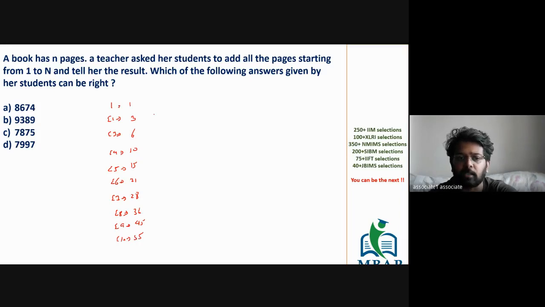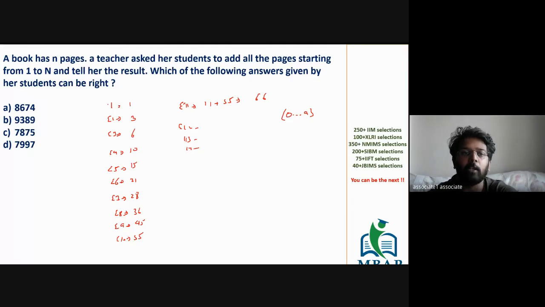And what about the next? The book has 11 pages. It is 11 plus 55, which is 66. If I just focus on the last digit, we work in the decimal system where you have digits ranging from 0 to 9, there are 10 digits. The 12th page, the 13th page, the 14th page is the addition of 12, 13, 14 to the respective values which have come in the first 10 pages, right? Which gives you a clear hint.